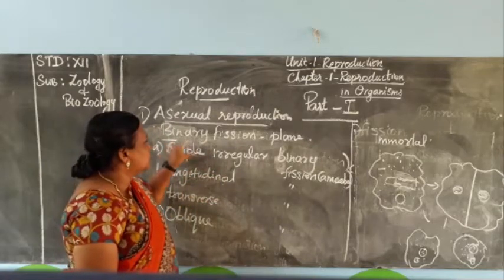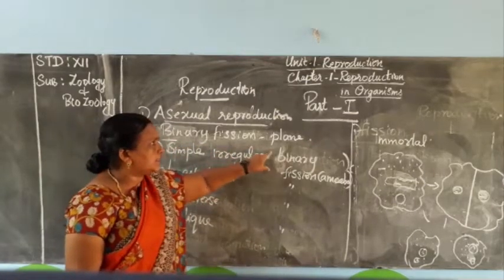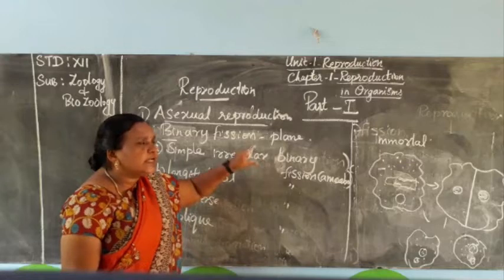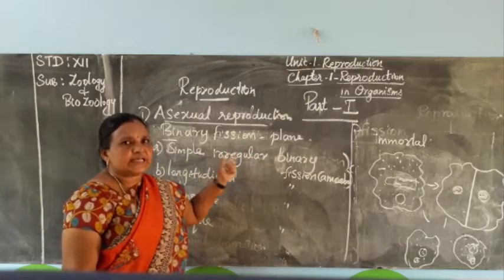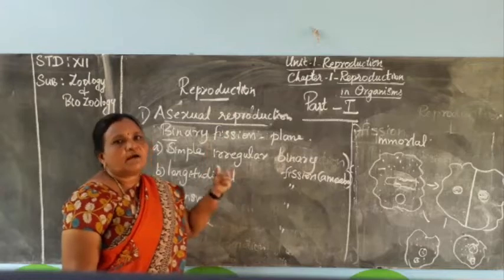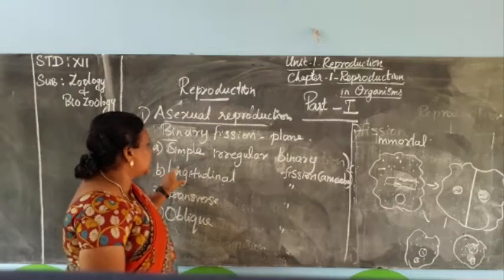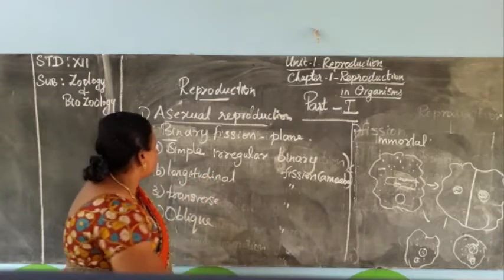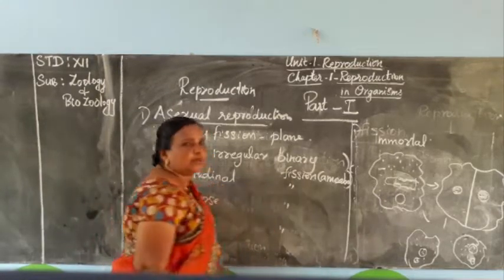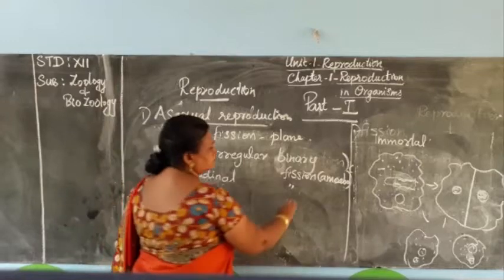So first one, simple irregular binary fission. There is no fixed plane for these irregular organisms. That's why it can start from any plane: transverse, longitudinal or oblique. Next one is longitudinal. This longitudinal binary fission happens in Euglena.